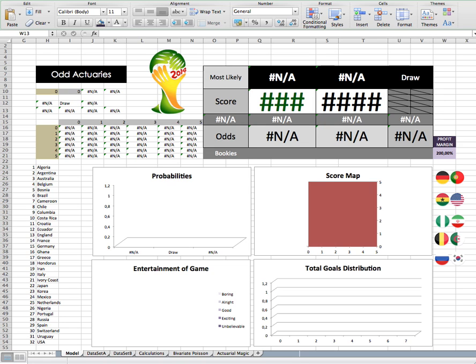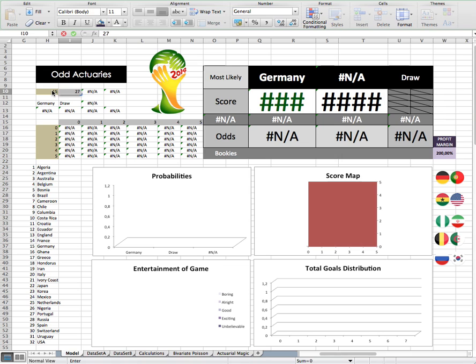So without further ado, let's check out our first game, Germany versus Portugal. That's going to be coming up. So this is how cool the model is. For Germany, we just type in number 15, and for Portugal, we type in number 27. They're ordered alphabetically. And now what's going to happen is over here, you're going to get the score with the probability of the team winning. The odds are also going to appear, and these graphs are going to give us some results.